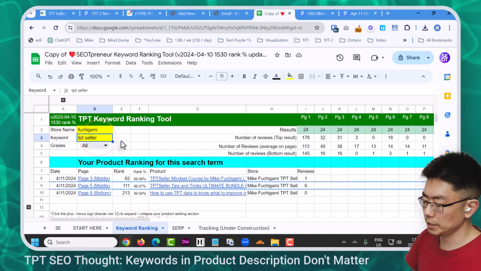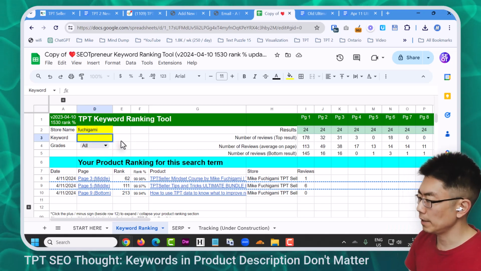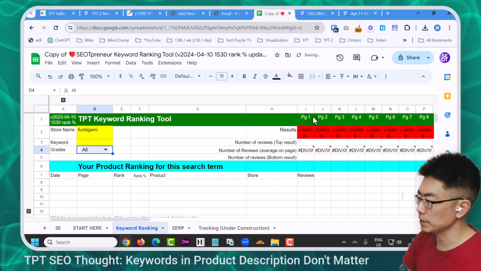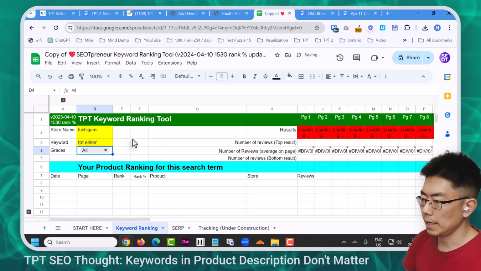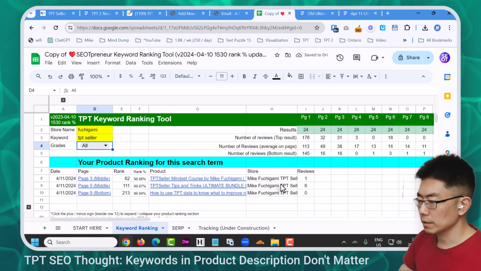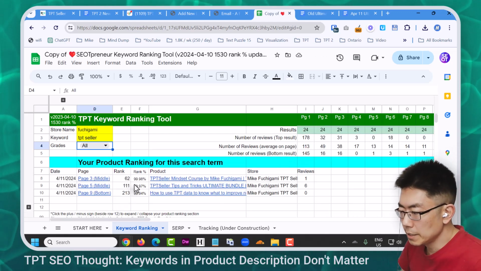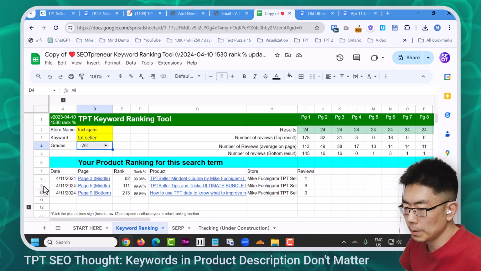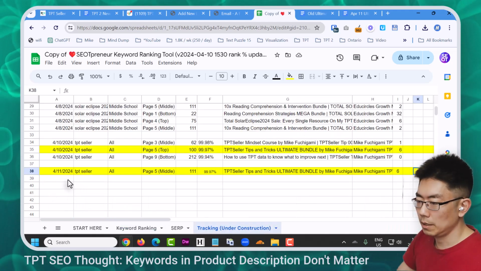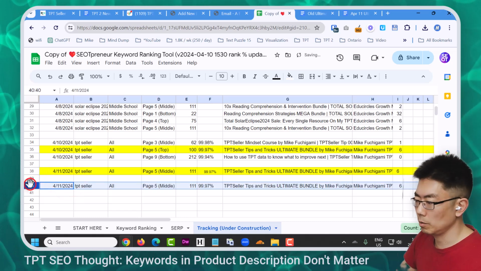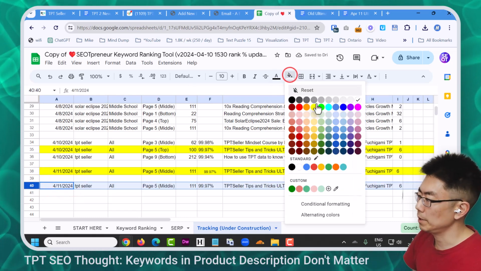So I'm going to change this word. Just going to get rid of it and hit enter, and that'll force everything to load again. Now I will type TPT Seller and hit enter. It's red for loading and it's loading it up here. Did anything change? TPT Seller Tips and Tricks Ultimate Bundle rank is 111. I'm just going to go Control C and I will paste this in here. So it didn't change. I thought it might have, but it didn't.